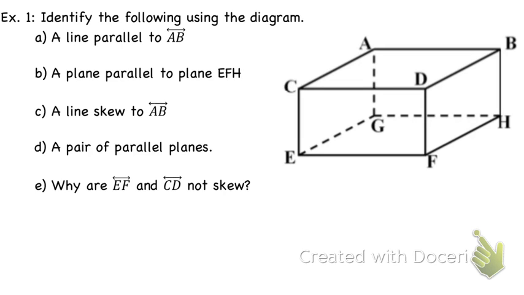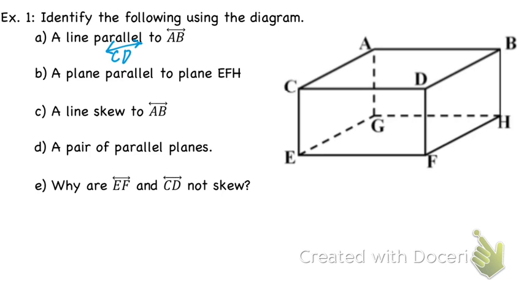Identify the following using this diagram. So line parallel to line AB. Using this, can anyone tell me a line that is parallel to line AB? Okay, Jacob. Line CD. Is there another line that's parallel to line AB as well? Okay, line GH. Now, is EF parallel to line AB? No. Why not? It's not in the same plane. Okay, they don't intersect, but they're not in the same plane. Line FH doesn't intersect line AB either, but it's not parallel. It's skewed, just like line EF.